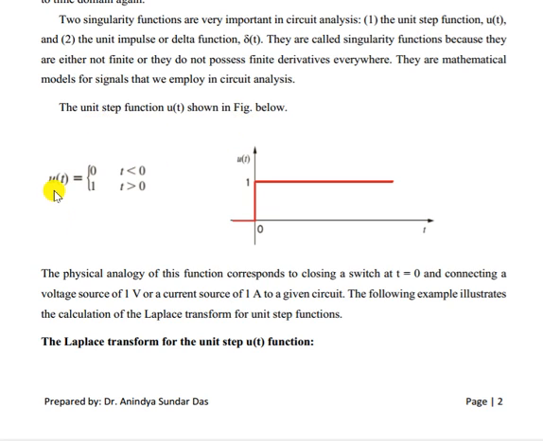Unit step function is what? That is u(t) equal to 0 for t less than 0. So for t less than 0, this value is 0, and 1 for t greater than 0. So it is 1 for t greater than or equal to 0. Okay. So this is called unit step function.